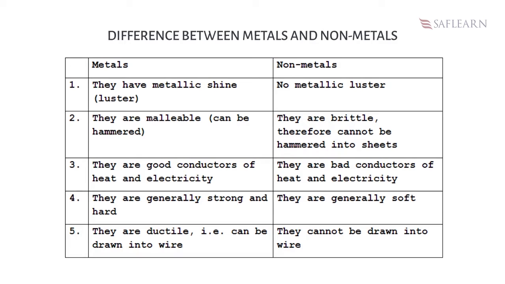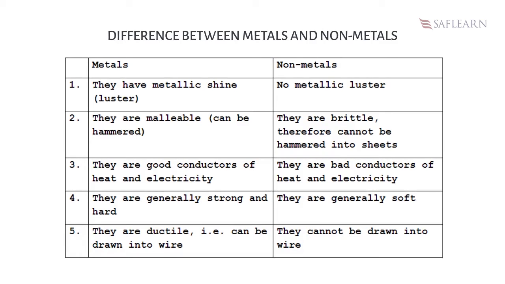Differences between metals and non-metals. Metals have metallic shine, what we call luster. Non-metals do not have metallic luster. Metals are malleable, that is, they can be hammered. Non-metals are brittle, therefore cannot be hammered into sheets. Metals are good conductors of heat and electricity. Non-metals are bad conductors of heat and electricity.